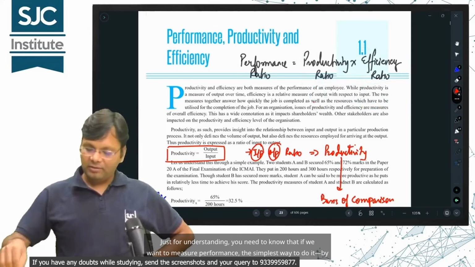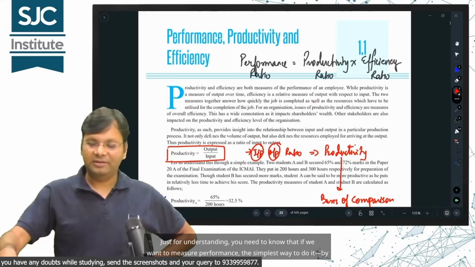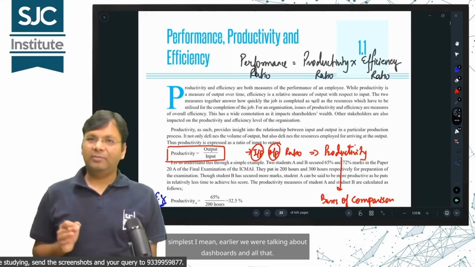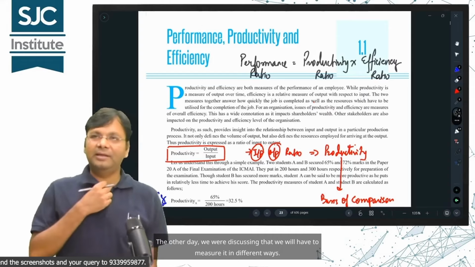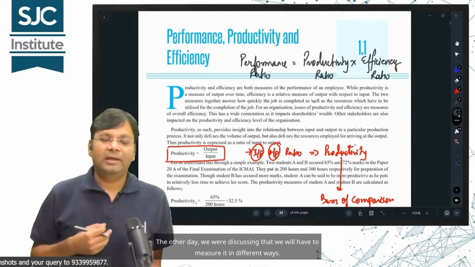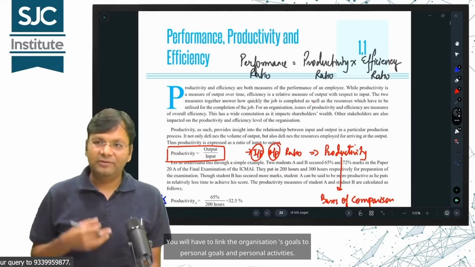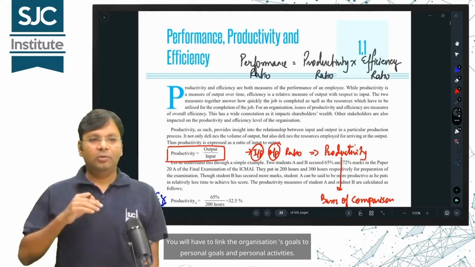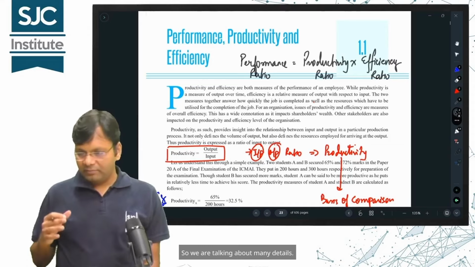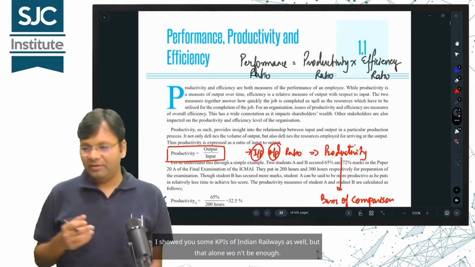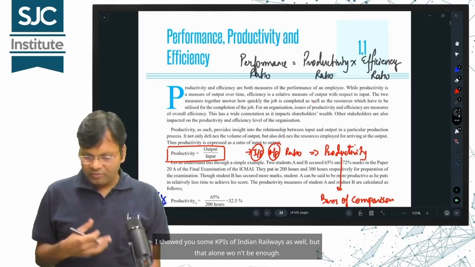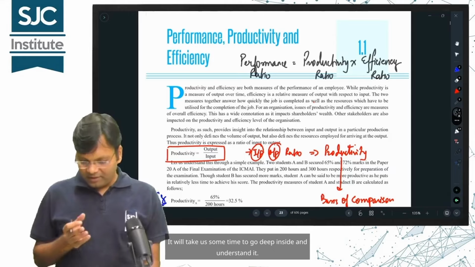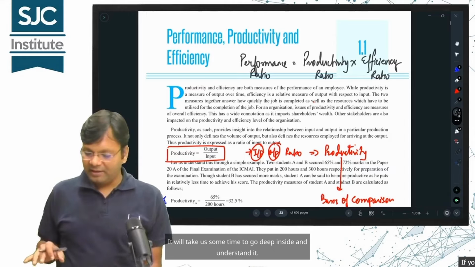Just for understanding, you need to know that if we want to measure performance, the simplest way to do it, by simplest I mean, earlier we were talking about dashboards and all that. The other day, we were discussing that we will have to measure it in different ways. You will have to link the organization's goals to personal goals and personal activities. I showed you some KPIs of Indian Railways as well, but that alone won't be enough. That is a very detailed activity. It will take us some time to go deep inside and understand it.